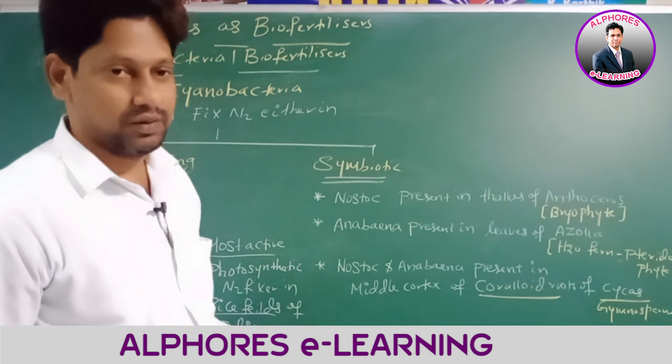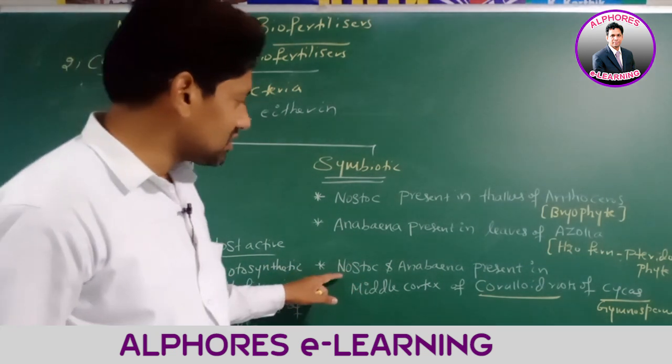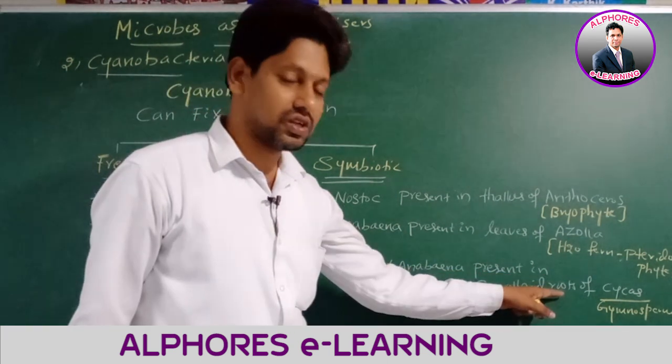Cycas is a gymnosperm. Is this statement clear? Okay.